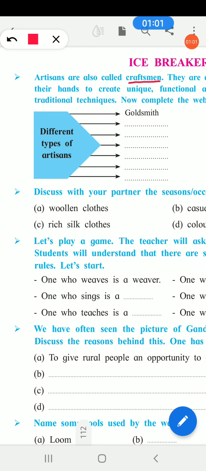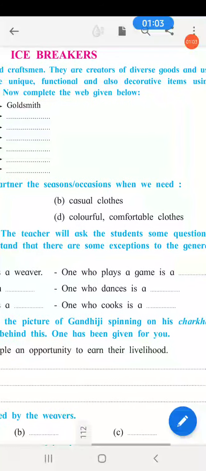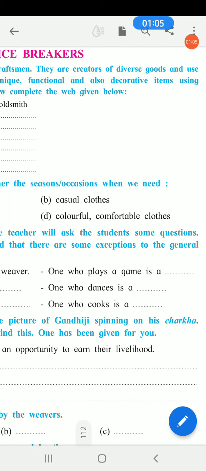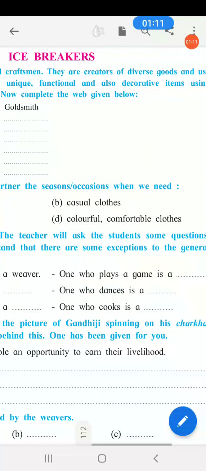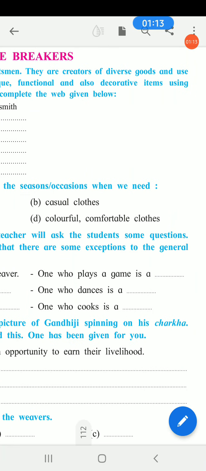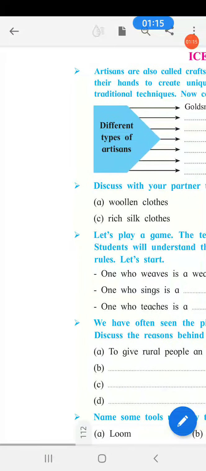They are creators of diverse goods, and use their hands to create unique, functional, and also decorative items using traditional techniques, not the same as others.